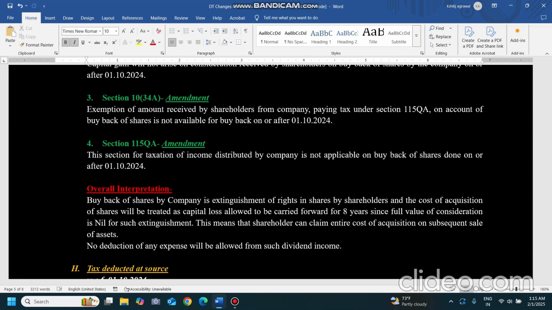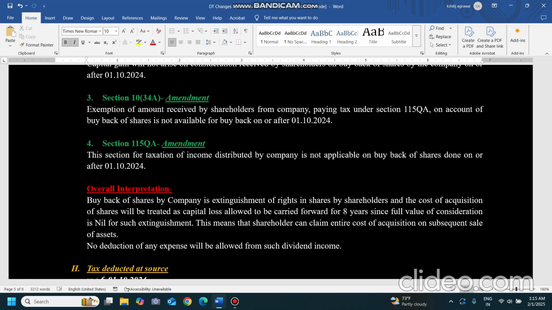How can we see it? Earlier, domestic companies paying dividends used to pay tax under 115QA, and on buyback they also used to pay tax under 115QA. Whatever income they were distributing, the company had to pay tax on it. Now this is not applicable in case of buyback. The company is not paying tax, otherwise it would be double taxation.